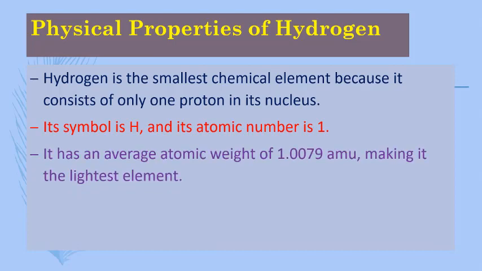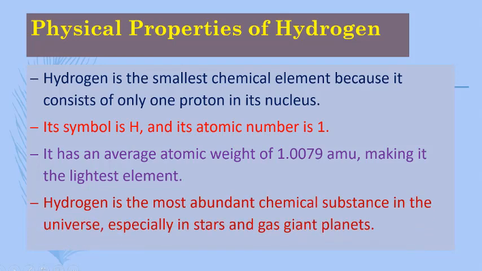It has an average atomic weight of 1.0079 AMU. AMU means atomic mass unit, making it the lightest element. Hydrogen is the most abundant chemical substance in the universe, especially in stars and gas giant planets.